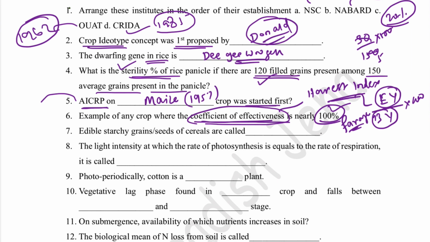Edible starchy grains of cereals are called what? Caryopsis. The grain of cereals, that is the edible starchy grain, is called caryopsis.